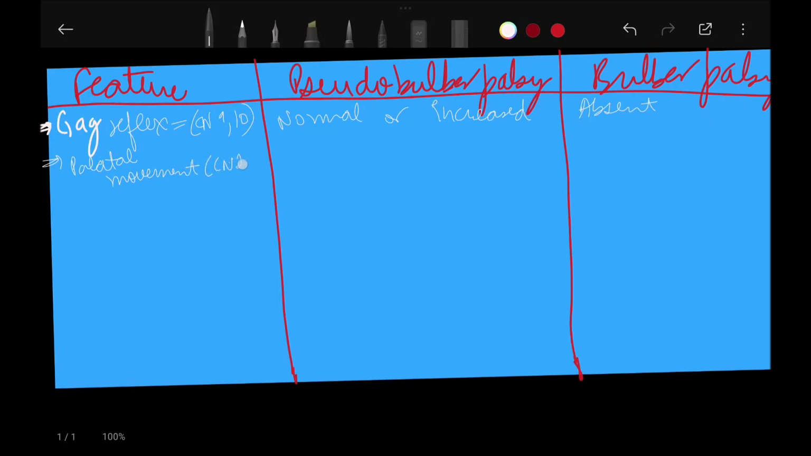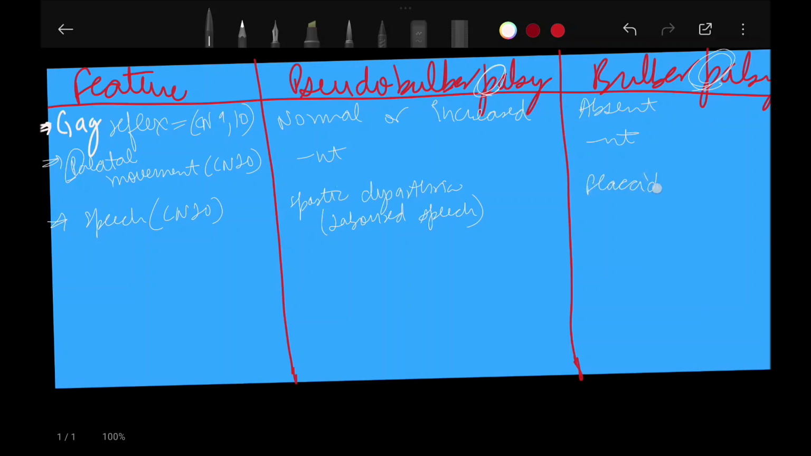Palatal movement is due to cranial nerve 10. It is absent in both pseudobulbar and bulbar palsy. Since pseudobulbar palsy and bulbar palsy both have a P in them, and palatal movement also, it is absent in these two. Gag reflex, palatal movement, speech. Now coming to speech, that is cranial nerve 10 again. There is spastic dysarthria, labored speech, or flaccid dysarthria, such as nasal twang.